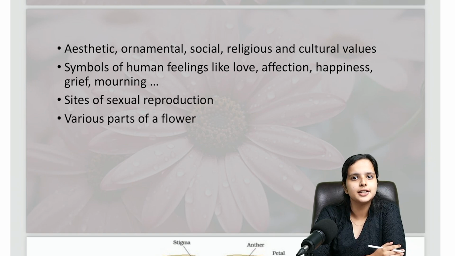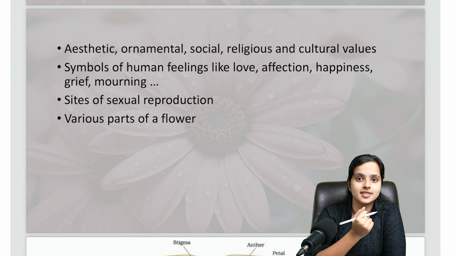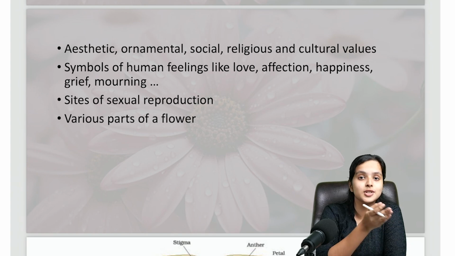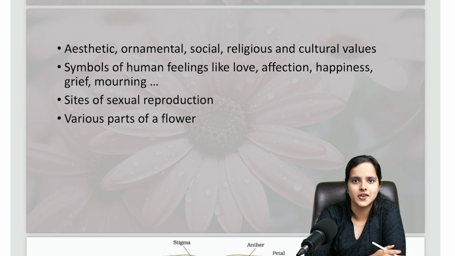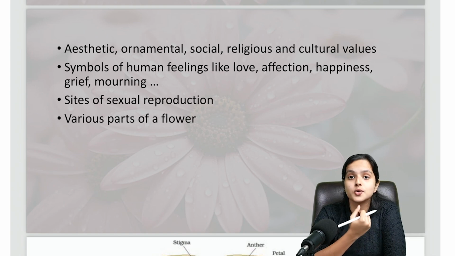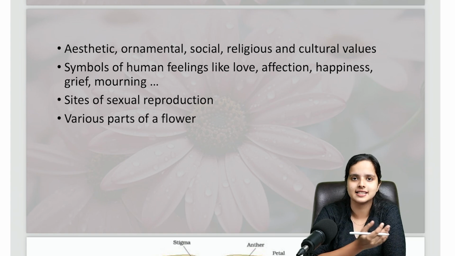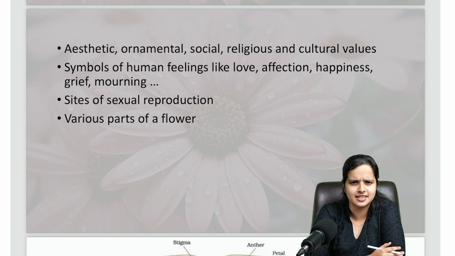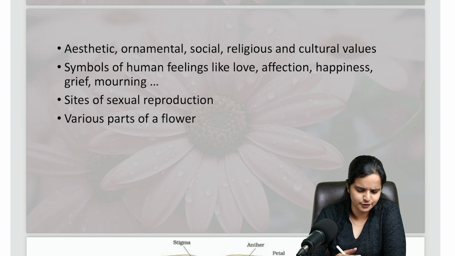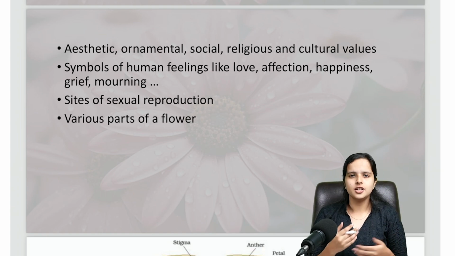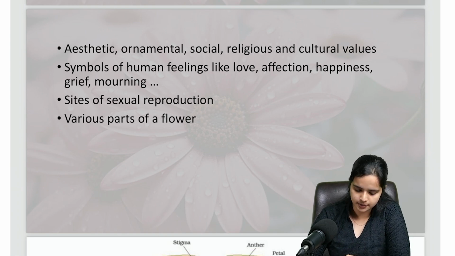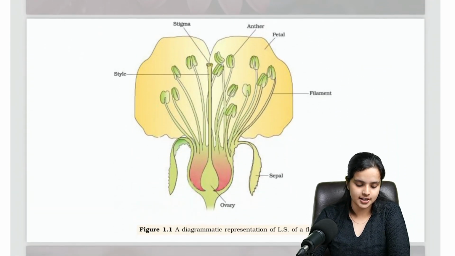So flowers are basically involved in all aspects of our life, whether it is about emotions or programs that we are having, from marriage to even death. We have flowers around us. It's not only about biology and reproduction, flowers also have importance in our life. They have a social relevance. They symbolize human feelings like love, affection, happiness, etc. So that's what the first slide says. It's nothing important, just getting along with the chapter. Now let's move to the important part, the structure of a flower.